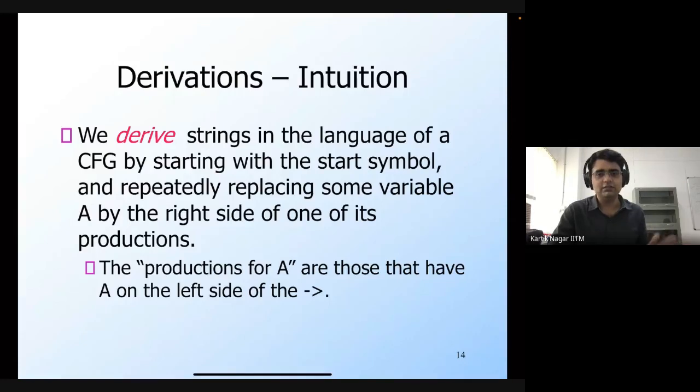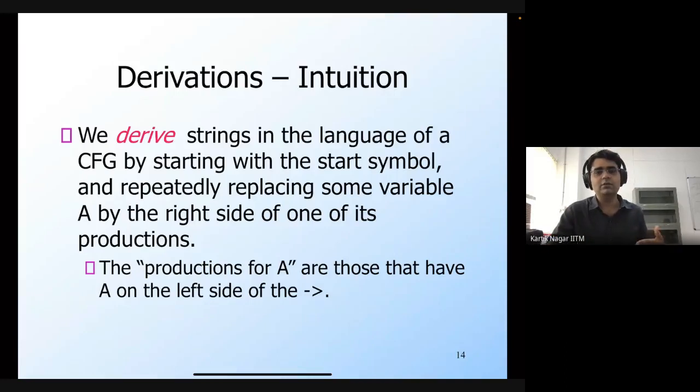But there's also another way in which you can use these production rules, and those are called derivations. Here we go from the head to the body. To find out what strings are represented by the head of a production rule, I replace the head with the entire body of the production rule, and then keep doing that recursively.